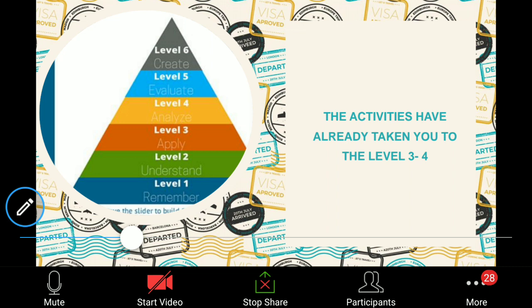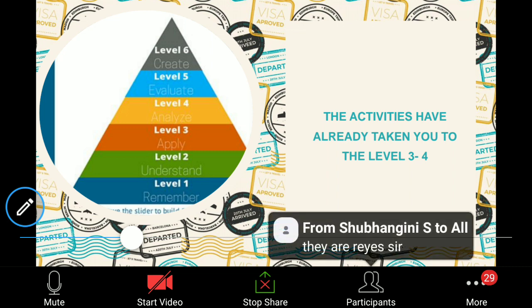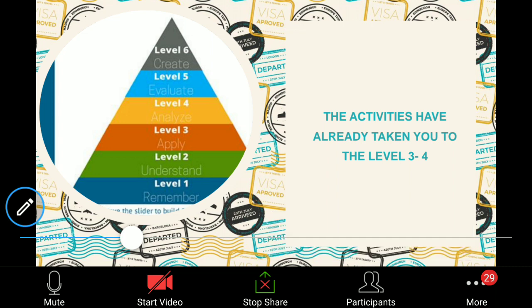So let me tell you, according to analysis, I hope that you have studied Bloom's taxonomy in your semester one, isn't it? Have you all studied Bloom's taxonomy? Yes. Okay. So this activity took you from remember, and as Pritam has said, it helped him to analyze.